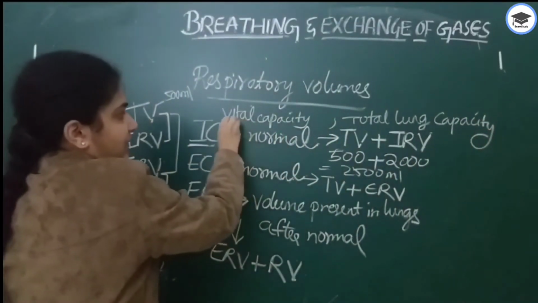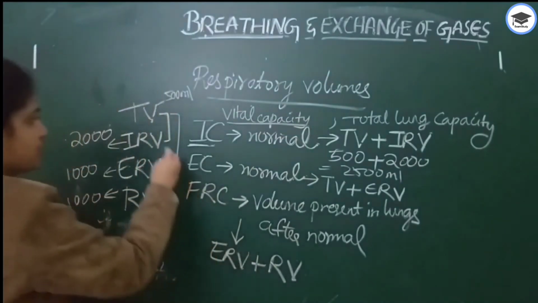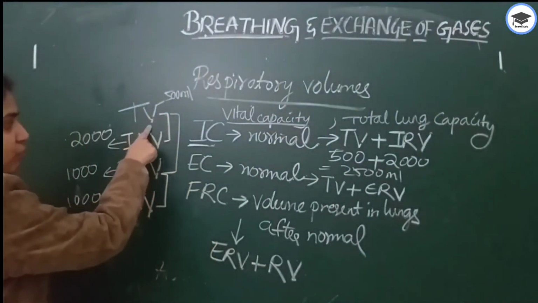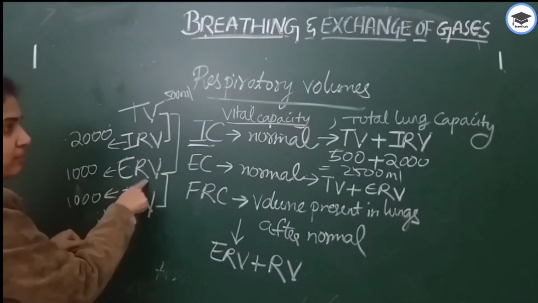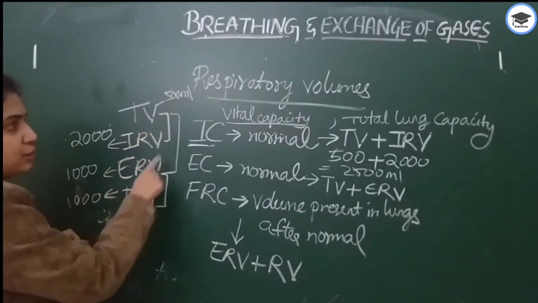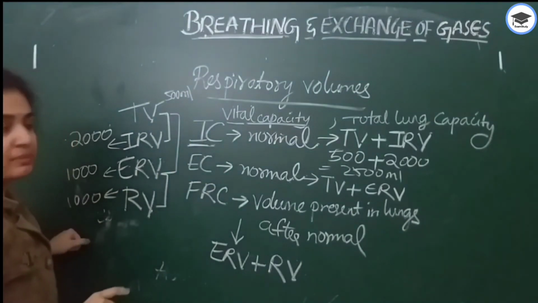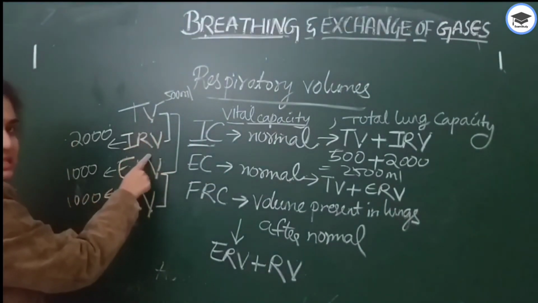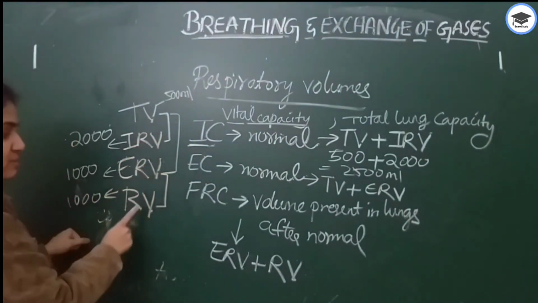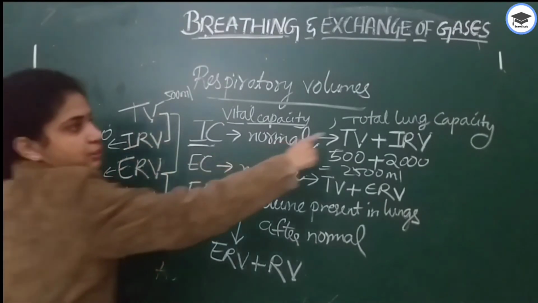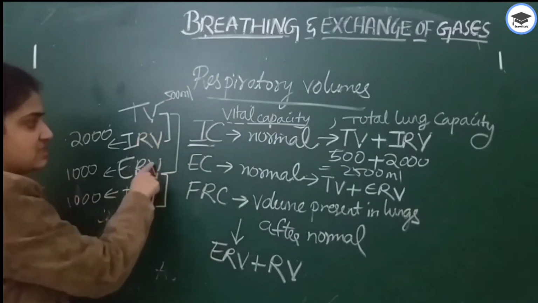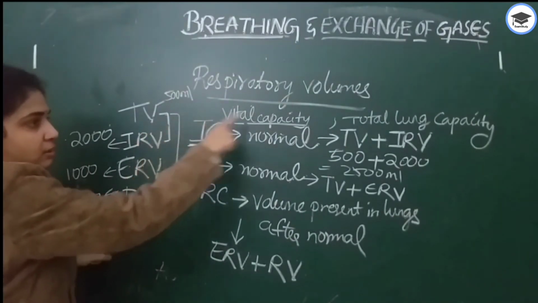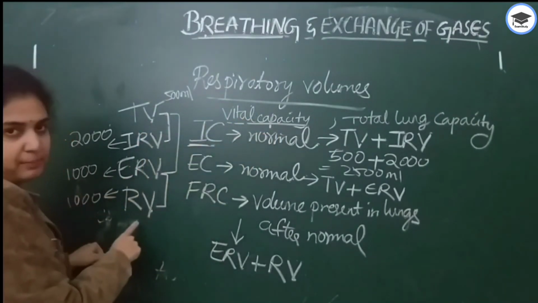For vital capacity, we should add all these: tidal volume, inspiratory reserve volume, expiratory reserve volume. These three constitute vital capacity. Whereas tidal volume, inspiratory, expiratory as well as residual, these four constitute total lung capacity. Vital capacity, these first three. Total lung capacity, all of them.